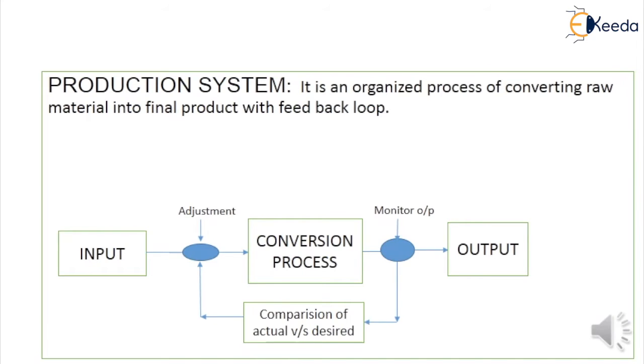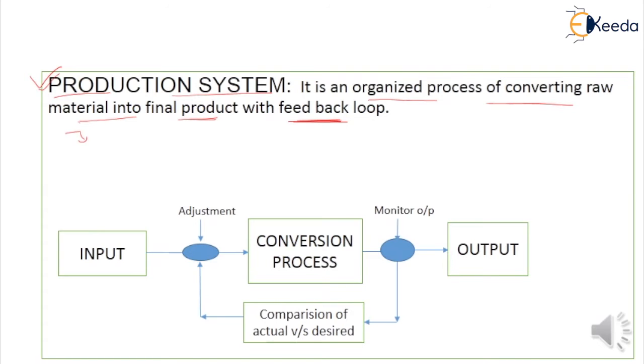So students, first of all, we are going to discuss some terminology associated with industrial engineering. The first terminology is known as production system. So what is a production system, students? It is an organized process of converting a raw material into final product with feedback loop. Okay, look at the figure please.